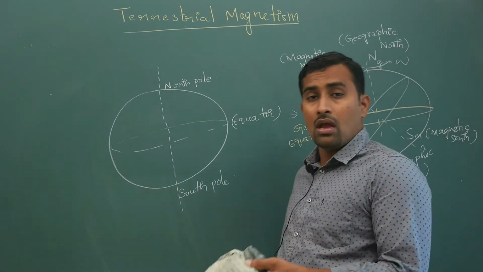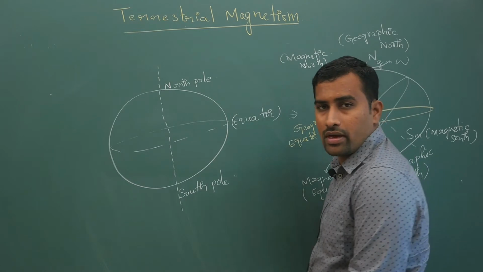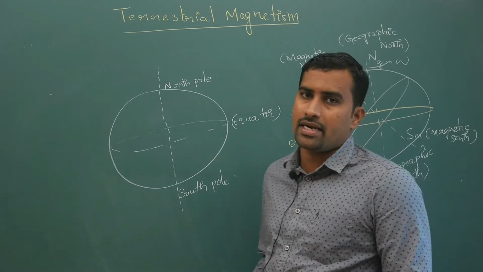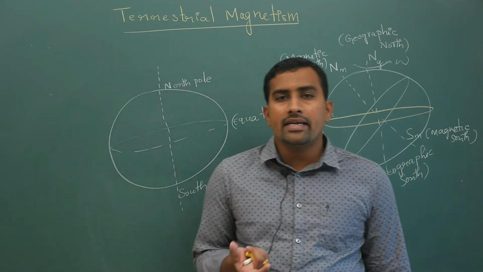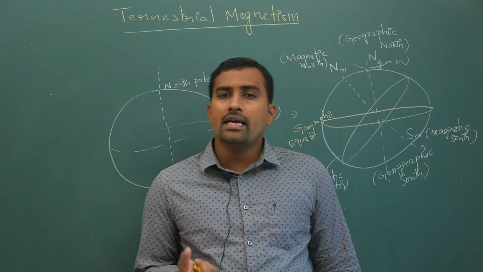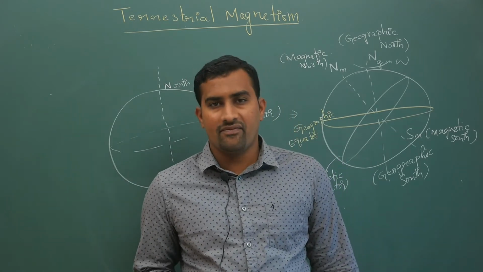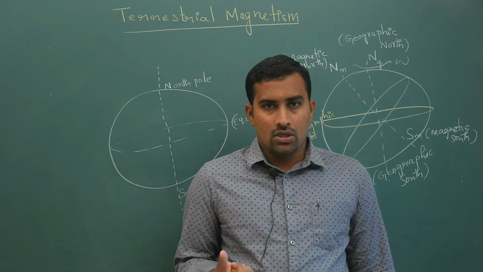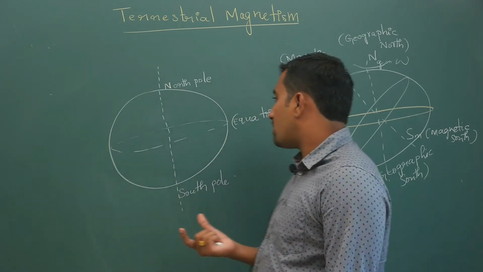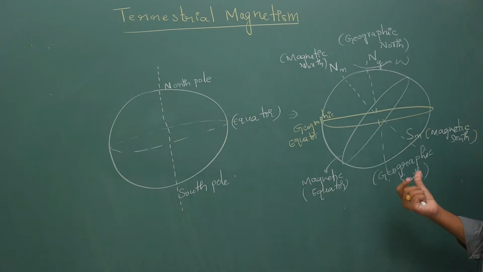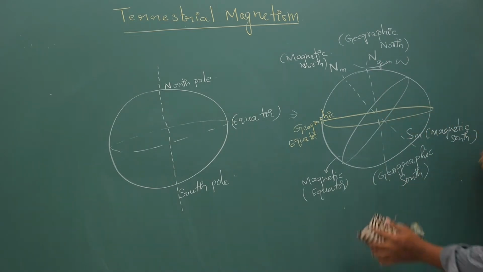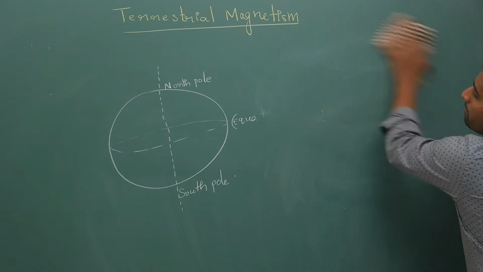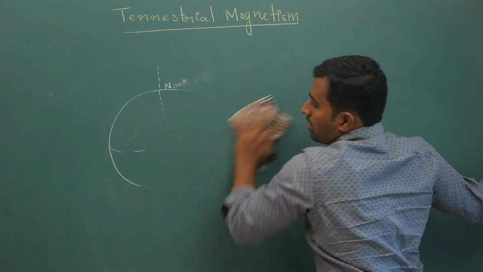Now if you take a magnetic compass needle, what will the magnetic compass needle do? It will show the magnetic field. So if you keep a magnetic compass needle like this, what will happen? It will show magnetic field lines.